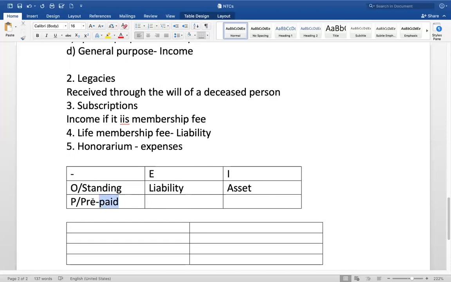If the same is for prepaid, for the income, if the income is prepaid, if the income is received in advance, here prepaid or received in advance.